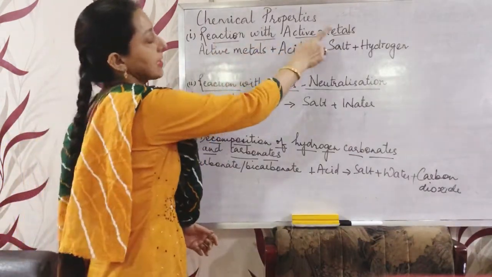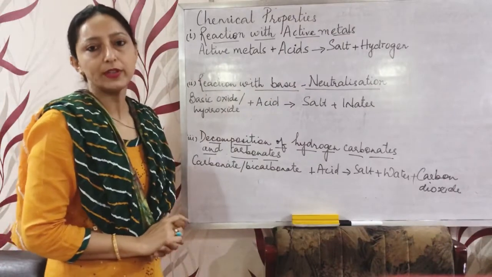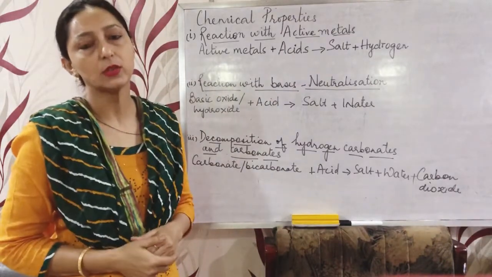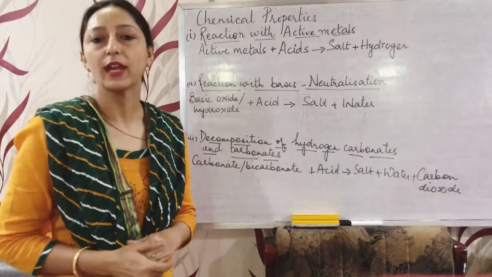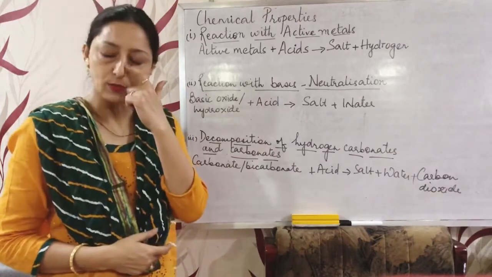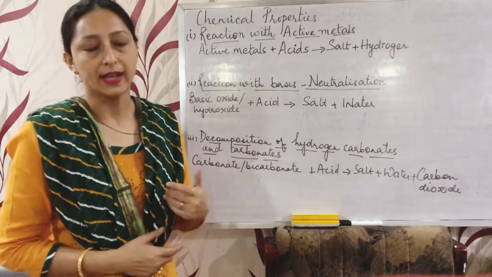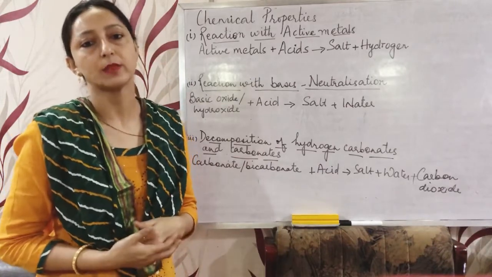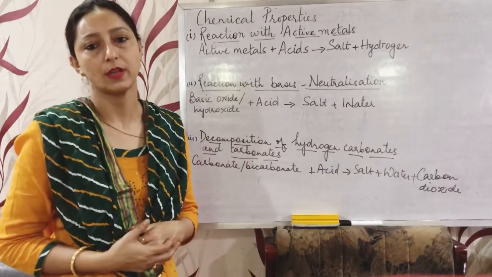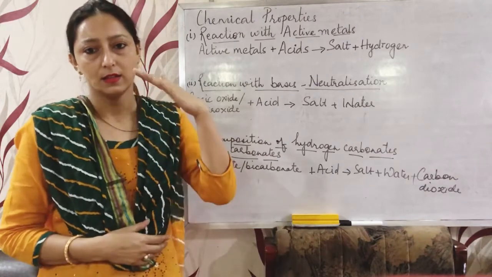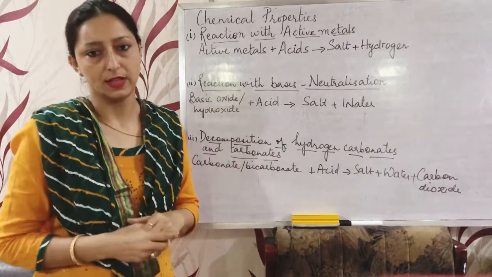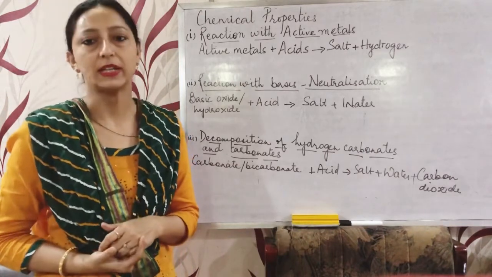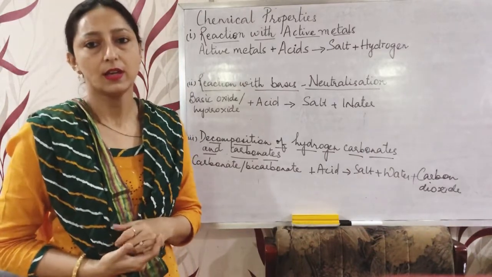Reaction with active metals. We know that both dilute hydrochloric acid and dilute sulfuric acid react explosively with active metals like potassium, sodium and calcium, and moderately with the less active ones, like magnesium, zinc and so on.